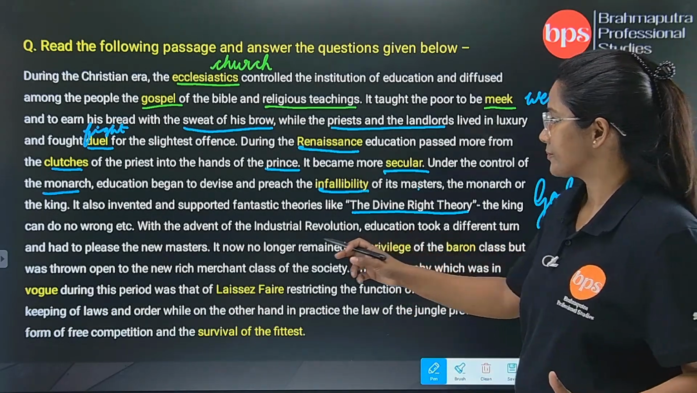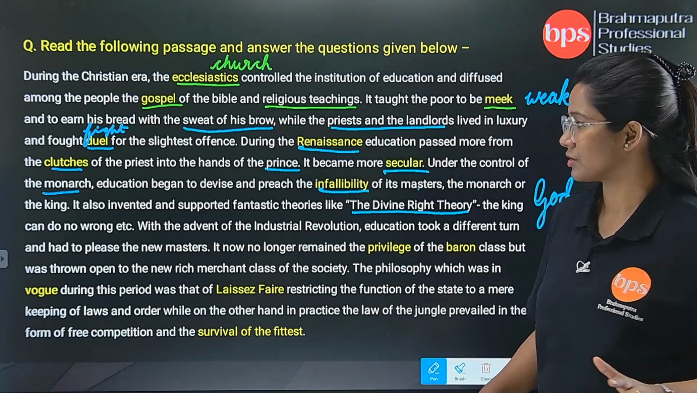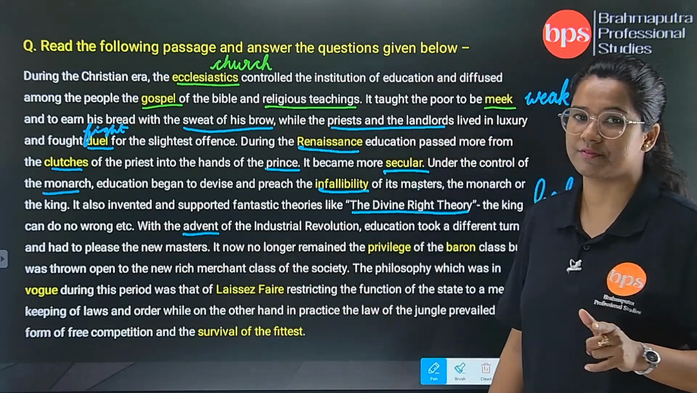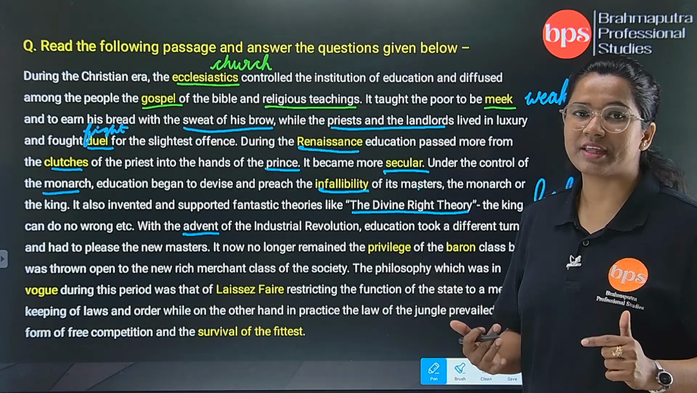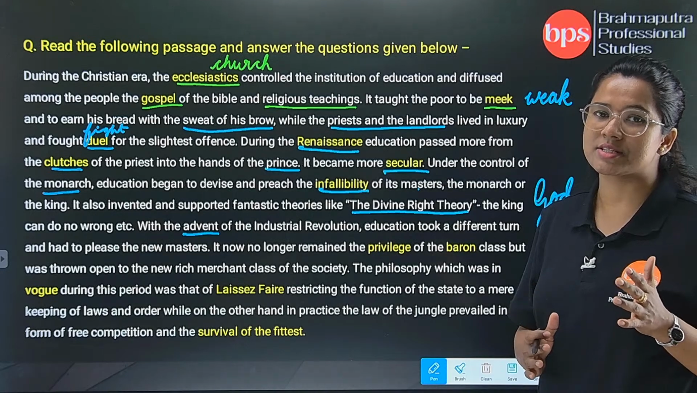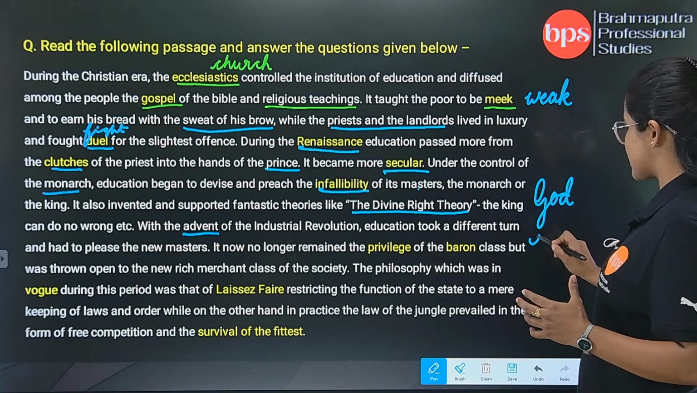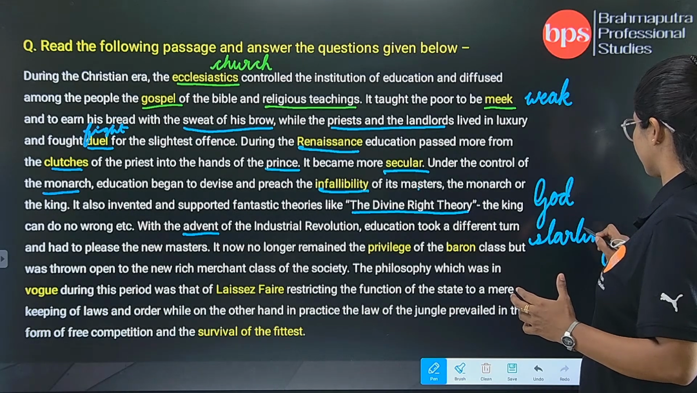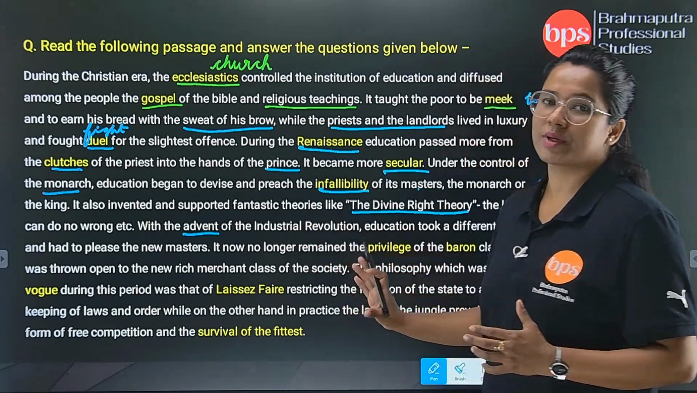So next came the advent of the Industrial Revolution. Now one more word which should have been highlighted is advent. Advent means the beginning. Whenever there is a starting point or a beginning point, we say that it is the advent of something, okay? Starting. Advent of the Industrial Revolution.